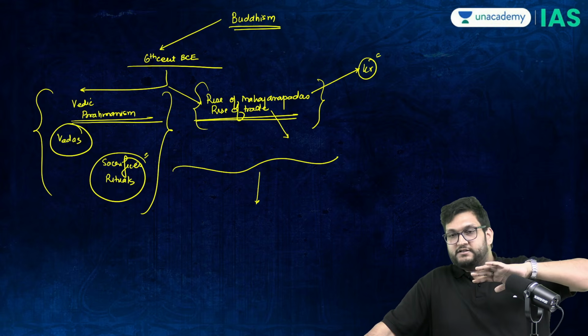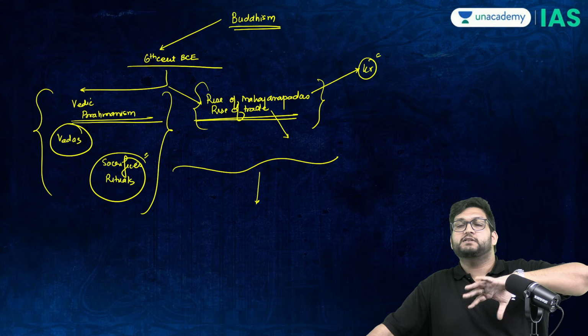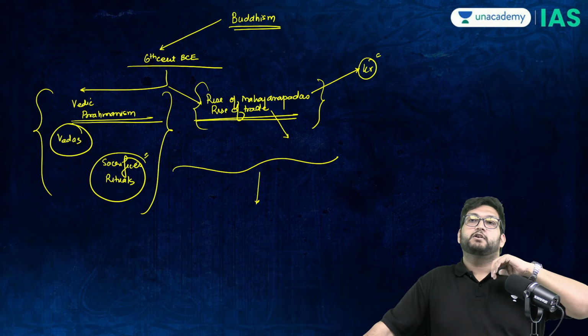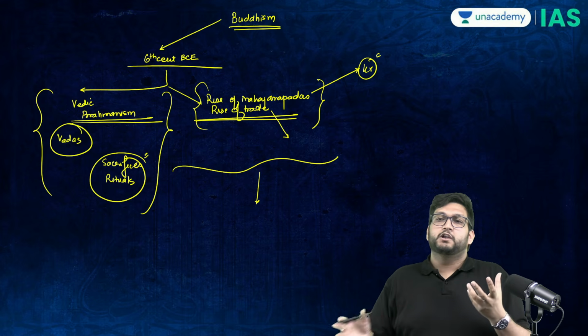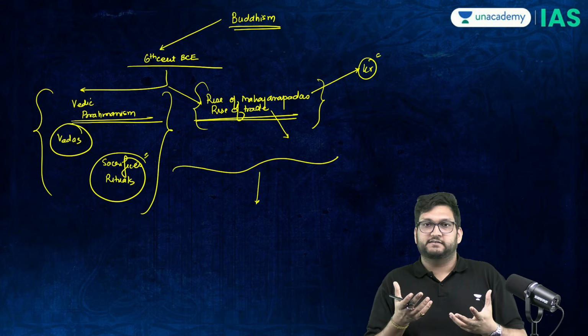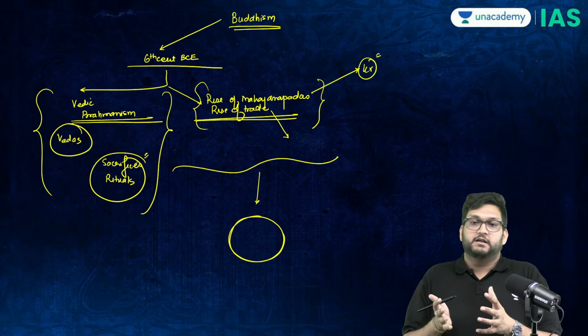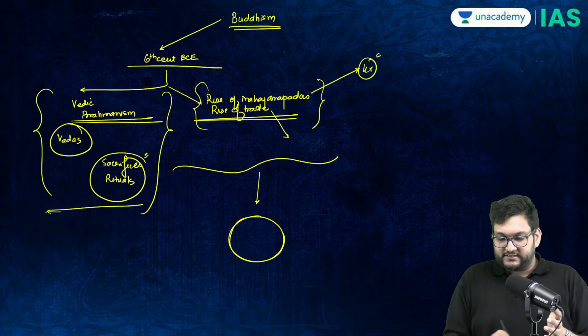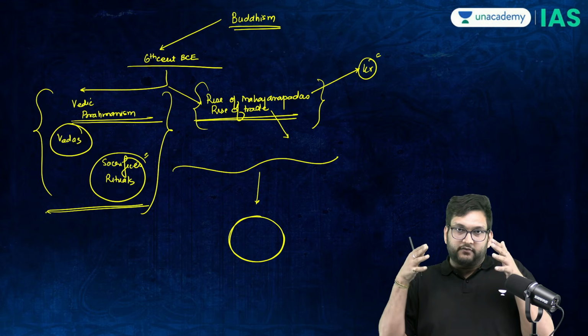Kshatriya frustration, Vaishya frustration, Vedic rituals, plus the degeneration of society due to money, the materialism which is happening at this point of time. There's a lot of rich-poor inequality which is rising. All of this creates the context for an alternative path to rituals and sacrifices. That is what Buddhism, Jainism, and Ajivikism actually fill.